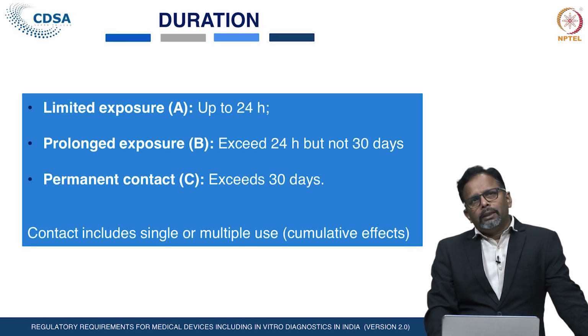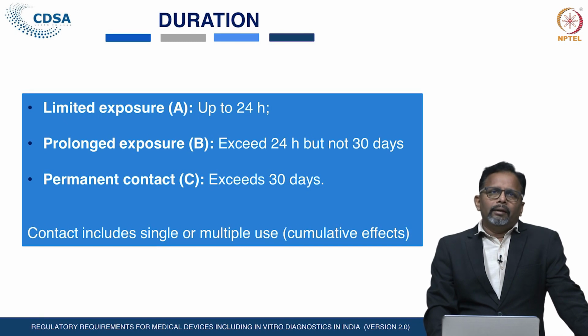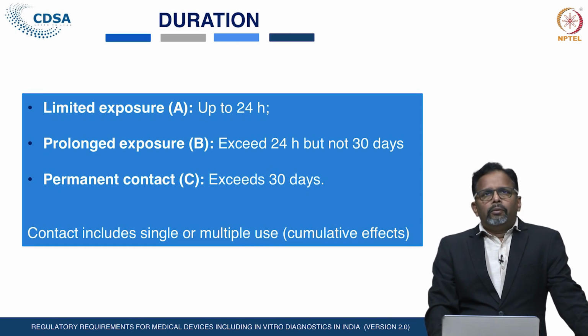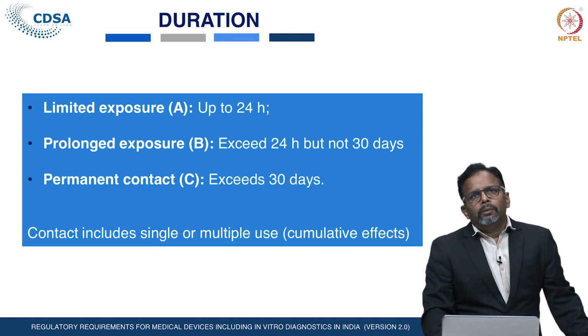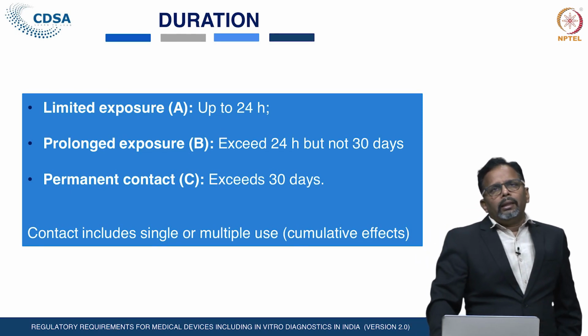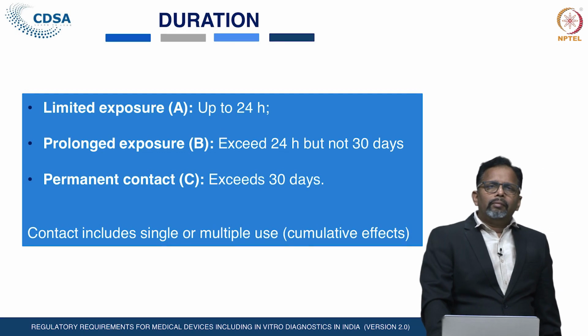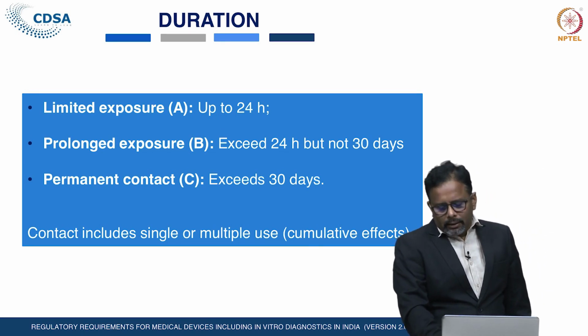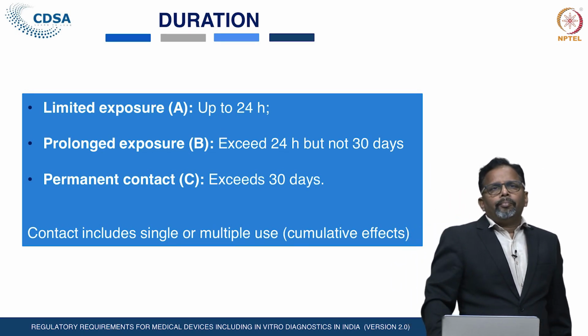Prolonged exposure, that is defined as the devices which are in contact with the human body between 24 hours to 30 days, and the permanent contact devices, that can be categorized if the device is in contact with the human body which exceeds 30 days.